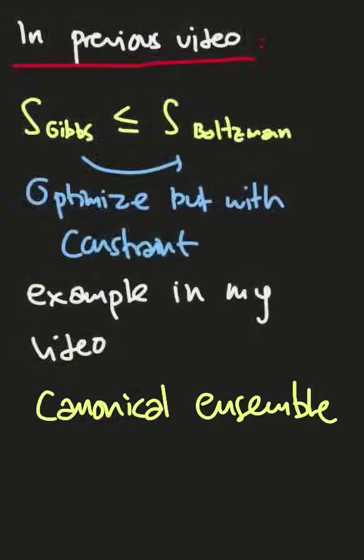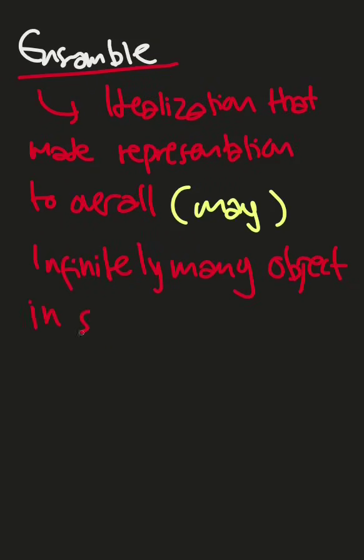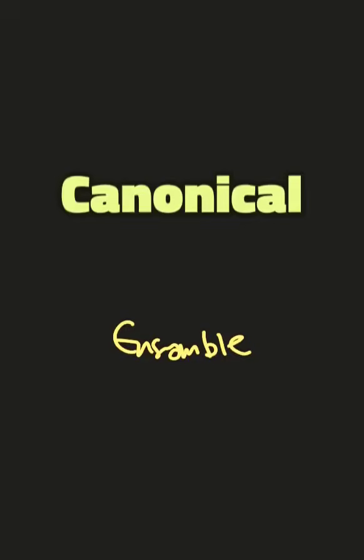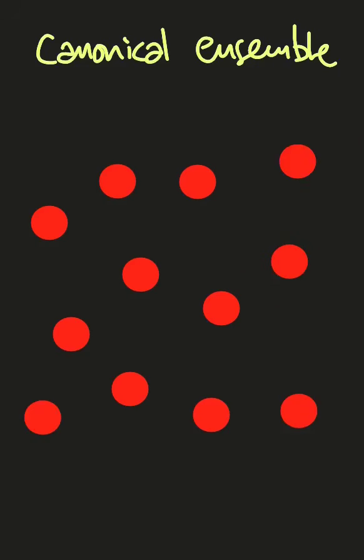But wait. What actually are canonical and ensemble? The definition of ensemble in physics is an idealization that represents the overall, maybe infinitely many, objects in our system. And of course, the phrase infinitely many objects here is concerned with statistical mechanics. Next, canonical itself is some kind of rule of thumb, maybe? So a canonical ensemble is a rule-of-thumb collection of systems that we idealize into one representation.